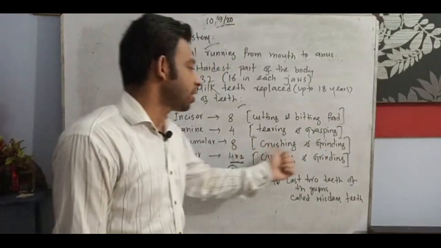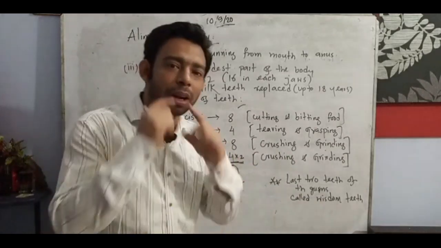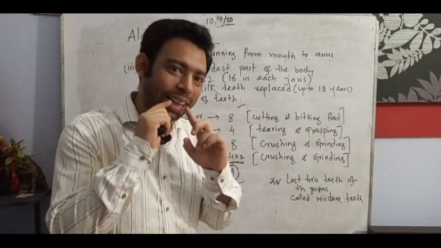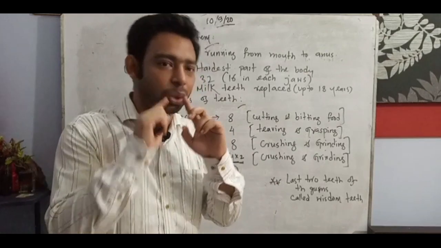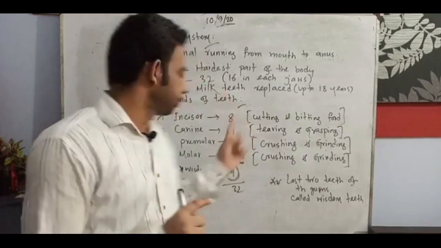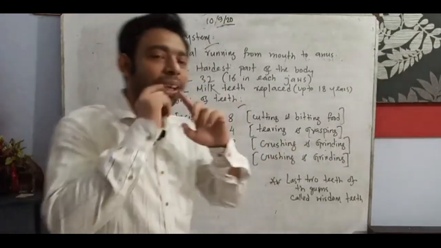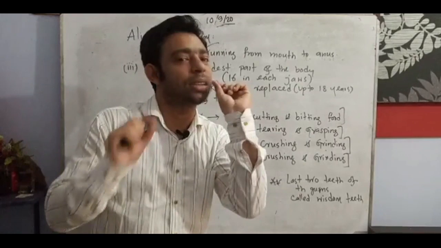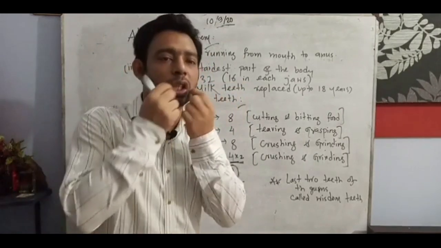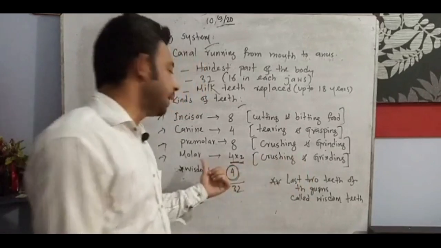Premolar, 8. Crushing and grinding, premolar and molar. Premolar: after the canine, upper jaw 2 and 2, 4, and lower 4, so 4 and 4, 8. So premolar is crushing and grinding. Molar: after that, upper jaw right side 2, left side 2, 4. Lower jaw right side 2, left side 2, 4. So crushing and grinding, 8.